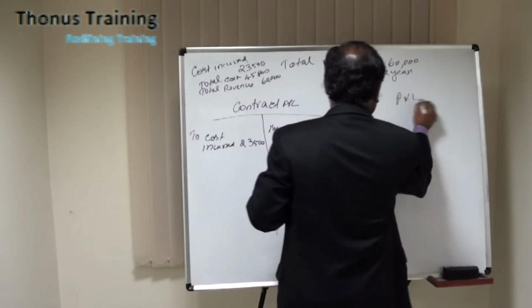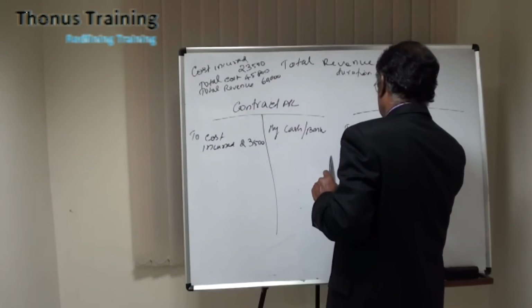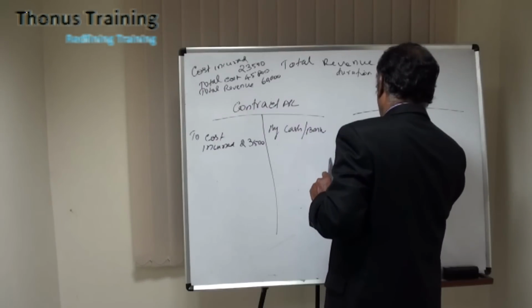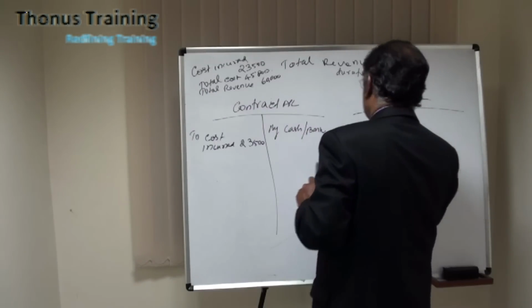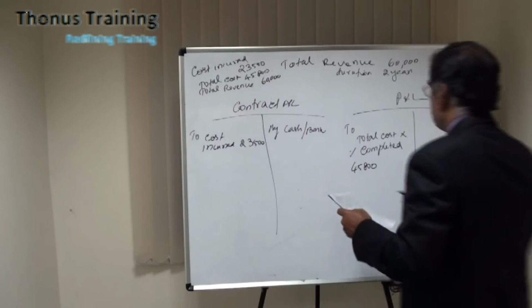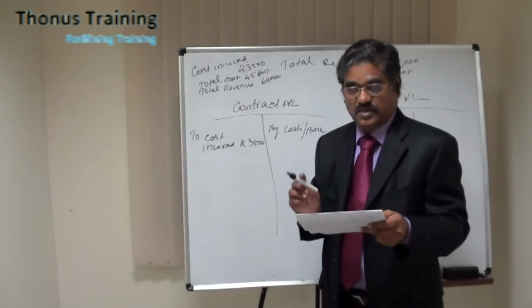Now coming to the profit and loss account, as I told you, it is the total cost multiplied by the percentage completed. In this case, the total cost comes to 45,800. The directors of Delta considered that the contract was 50% complete.